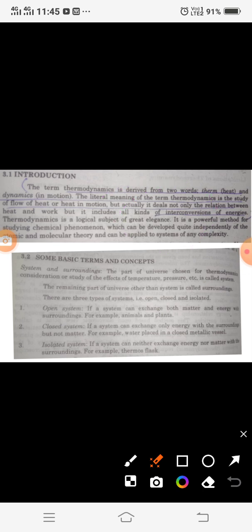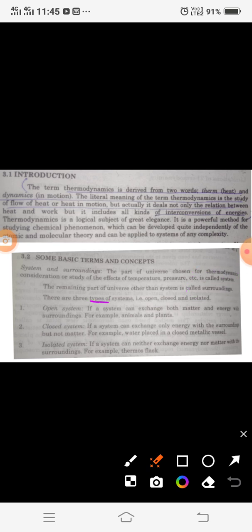When we are talking about thermodynamics, we will use some basic concepts. Let's clear them. What is meant by system and surrounding? The part of the universe that is chosen for thermodynamic consideration, observation, experimentation or study, for the effects of temperature, pressure or any other factor, is called the system. Any part that is specified to be studied or focused on under the effect of different factors is called the system. The remaining part of the universe other than the system is called the surrounding.